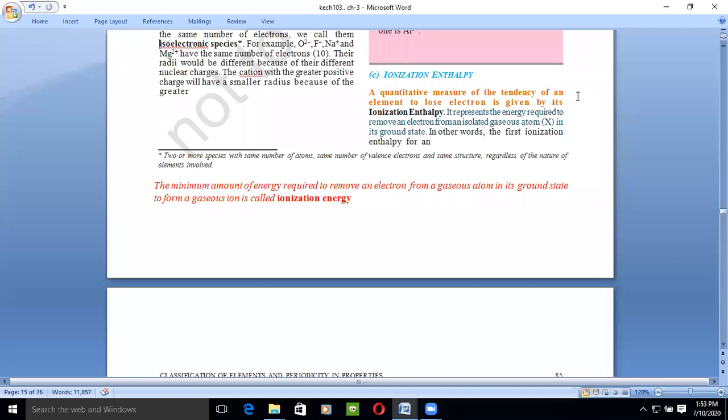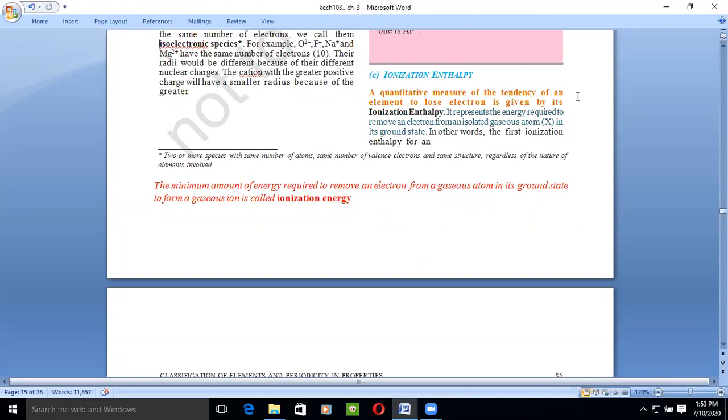So what is actually enthalpy? Enthalpy is the amount of heat. When we talk about heat, there is a specific term, enthalpy. Instead of energy, we use the word enthalpy. In chemical reactions, some are exothermic, some are endothermic. Exothermic reactions evolve a large amount of heat as the reaction continues, and that heat is known as enthalpy. Endothermic reactions are those which require heat energy for the reaction to continue. This heat energy is also known as enthalpy.